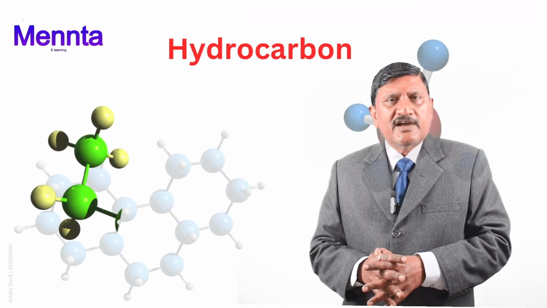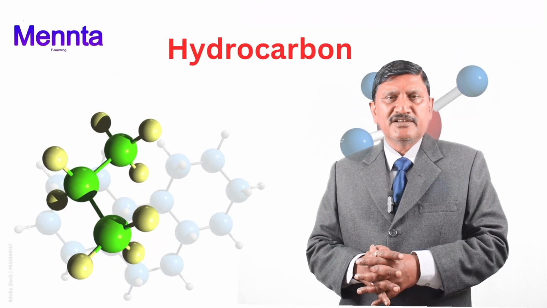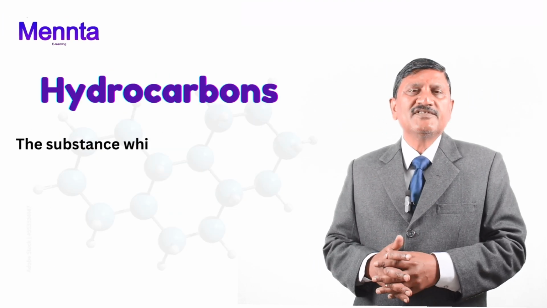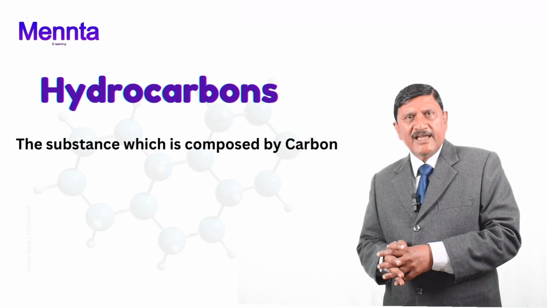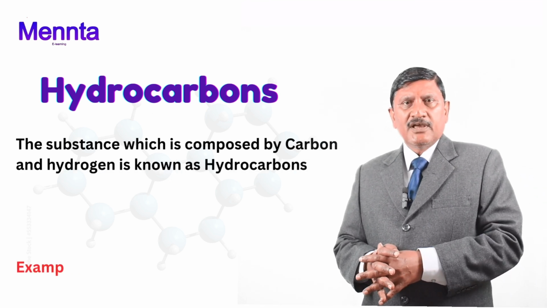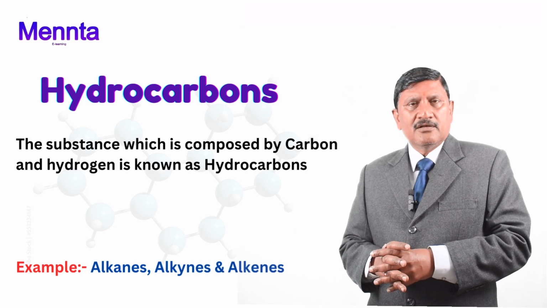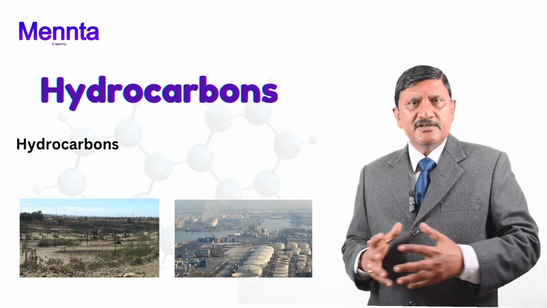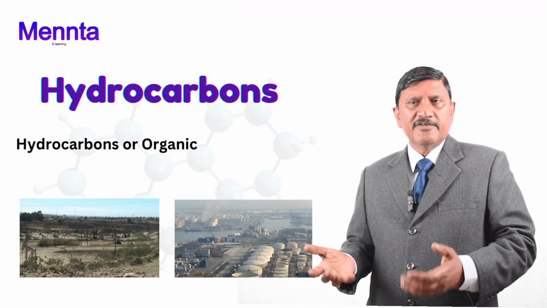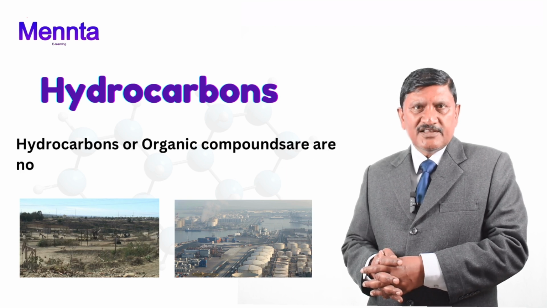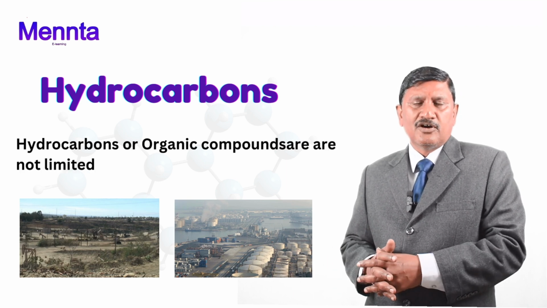Today our topic is hydrocarbon, which comes under organic substances.